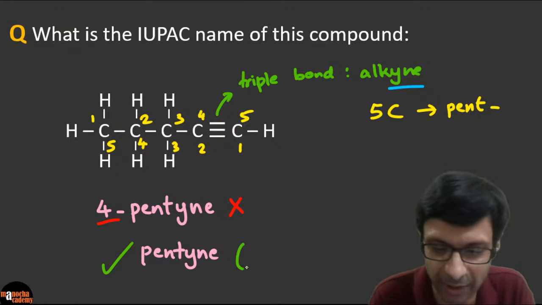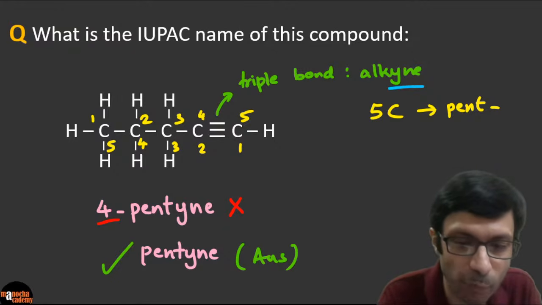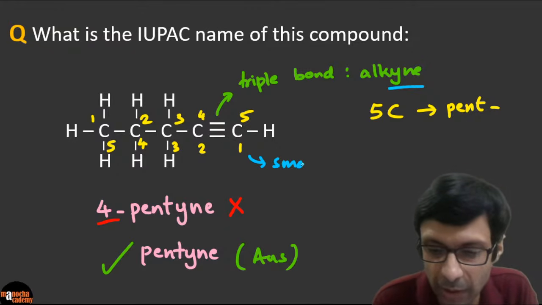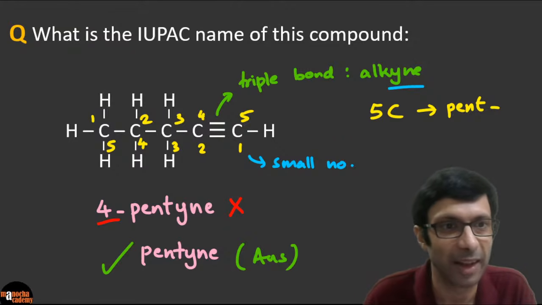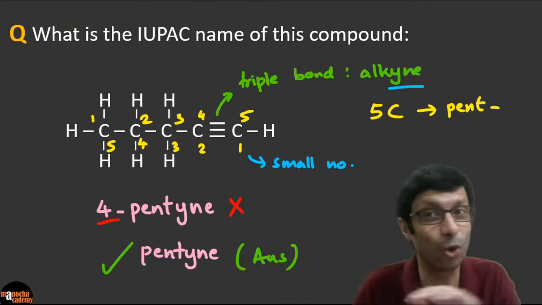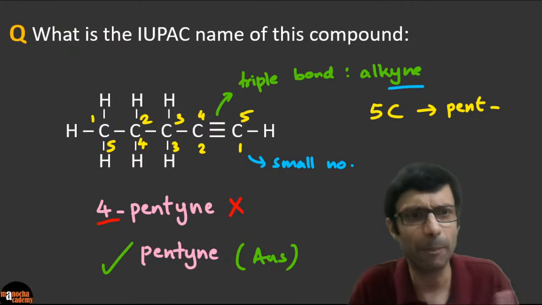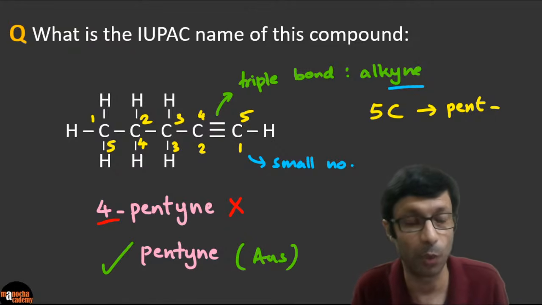So this is the correct answer, right? Because we have chosen the smaller numbering, right? So please remember, you need to choose the smaller numbering scheme when possible, right? Excellent. So is this clear? We don't go for the higher number 4 and 5 or 4-pentyne. We go for 1-pentyne, which is basically pentyne. So you don't have to write 1-pentyne.